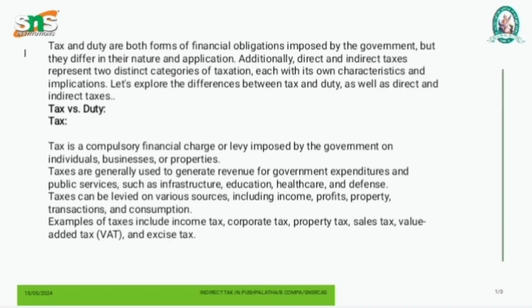Tax can be levied on various sources including income, profits, property, transactions, and consumption. Examples of tax include income tax, corporate tax, property tax, sales tax, value added tax, and excise tax.